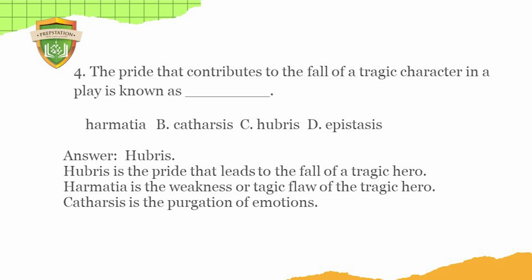In literature, when you have a tragedy, you notice that there's a tragic hero, and that tragic hero has a flaw, okay, and that is what drives the tragic hero. So the flaw of the tragic hero is the hamartia, that is the weakness of that tragic hero, and the weakness could be ambition or fate. But in this case, the tragic hero is driven by the weakness, as we all know, and the pride that leads to the fall is the hubris.